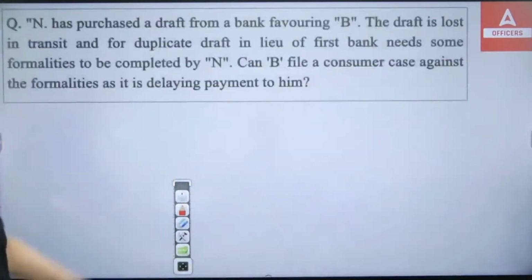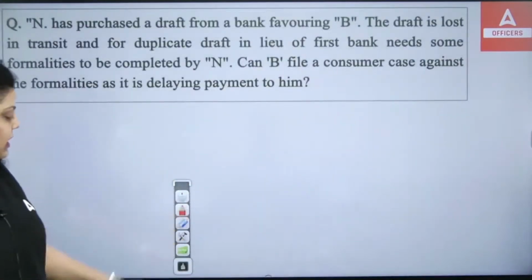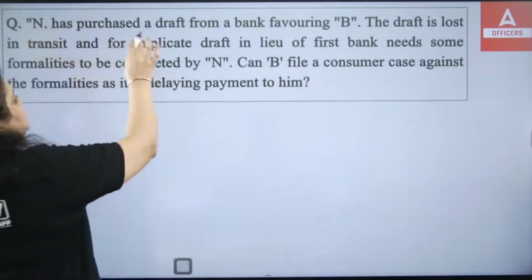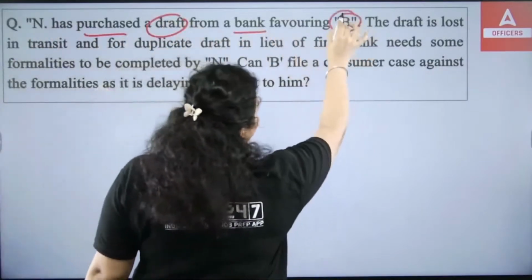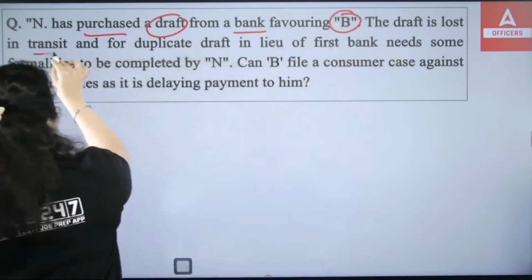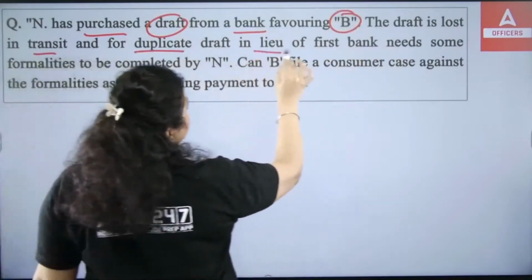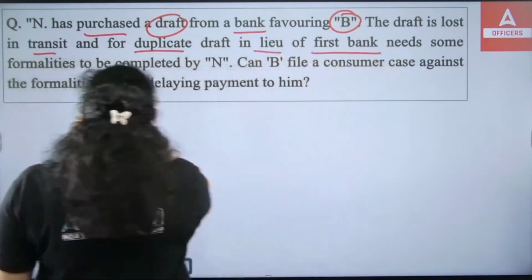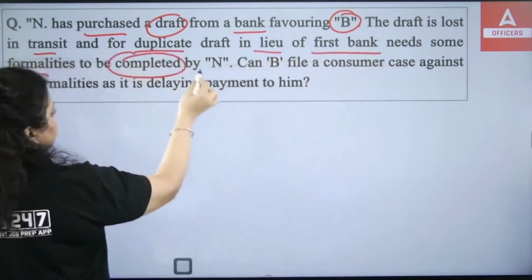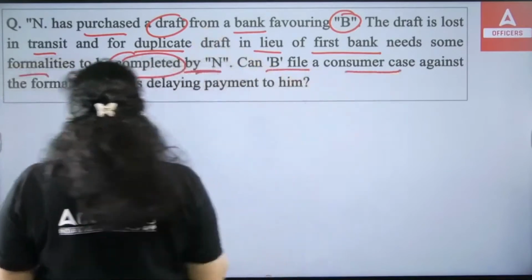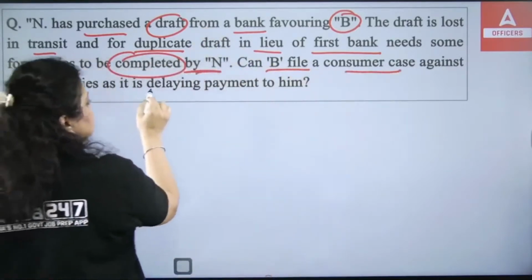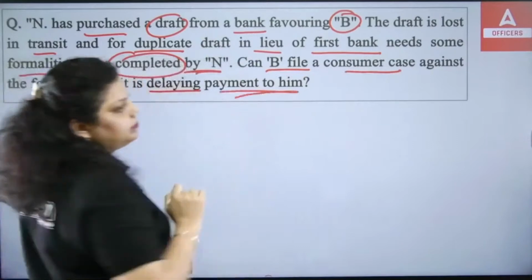Next question, do read it very carefully. N has purchased a draft from a bank favoring B. The draft is lost in transit, and for a duplicate draft in lieu of the first, the bank needs some formalities to be completed by N. So can B file a consumer case against the bank, as it is delaying the payment to him?